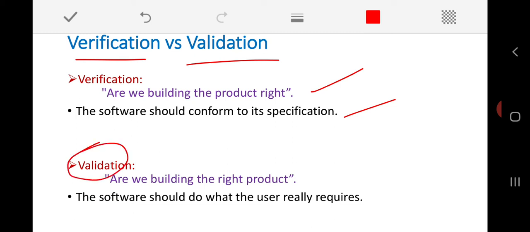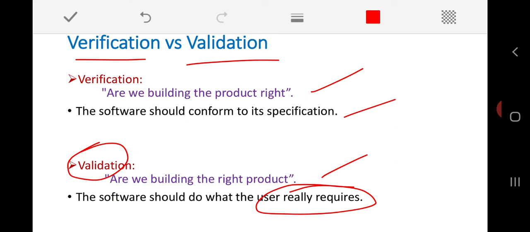Whereas in validation, we are going to concentrate on whether we are building the right product. It means that the software should do what the user really requires. See, what exactly the user really requires. User in the sense of the end user, our customer. So our main focus in validation is whether my software is going to meet the expectations of my end users or not.